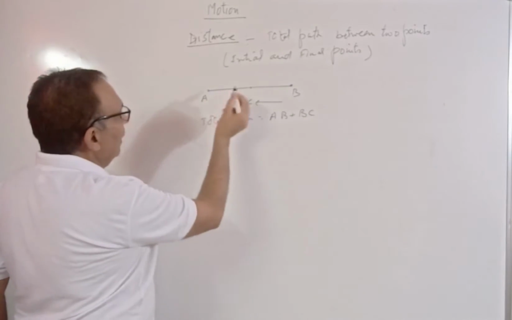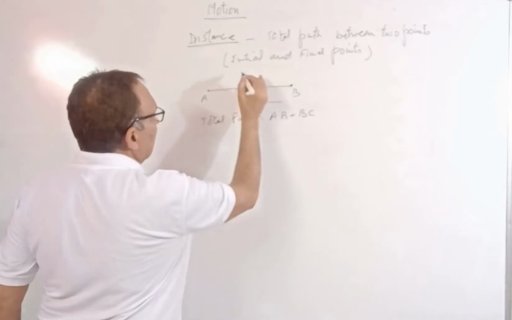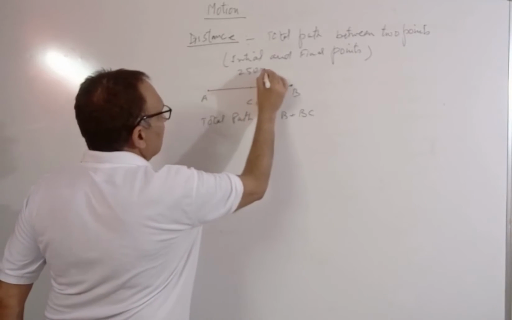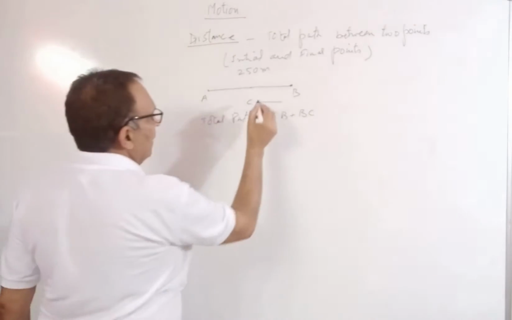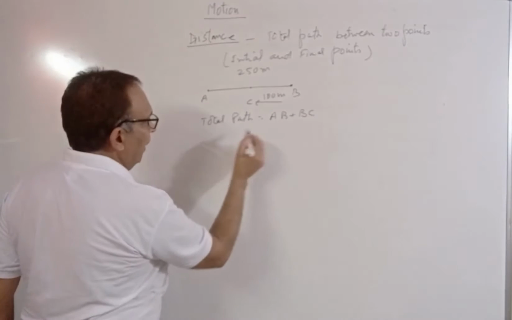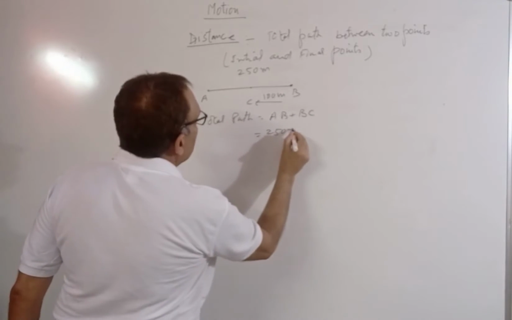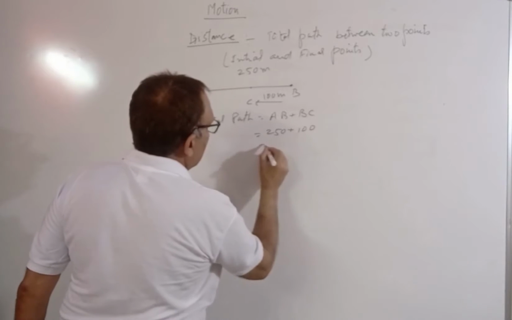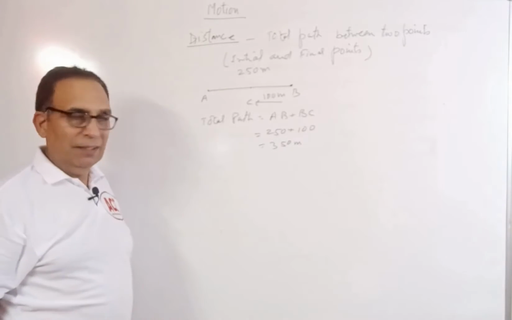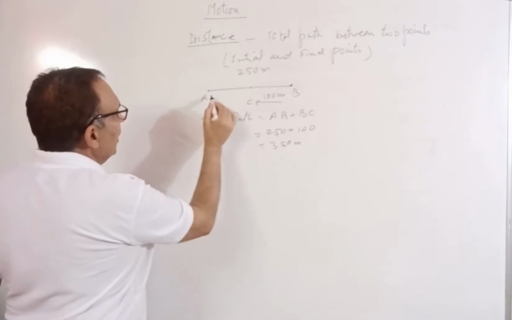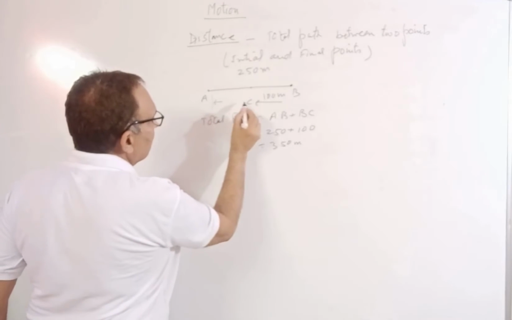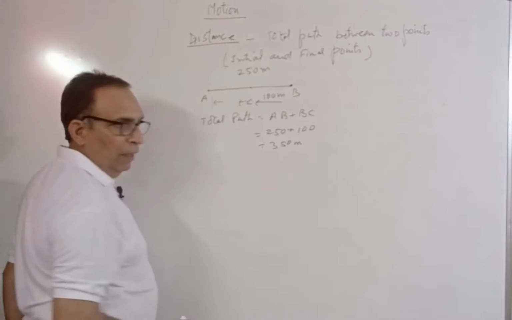So if you take AB, the distance between A and B, let us say 250 meters, and then from B to C, let me say it is 100 meters. So the total distance or the total path over here is 250 plus 100. That comes to be 350 meters. So 350 meters is the distance here. But if you see the distance between the initial and the final point, that is A and C, this is this one here.